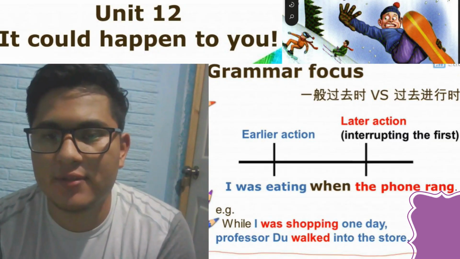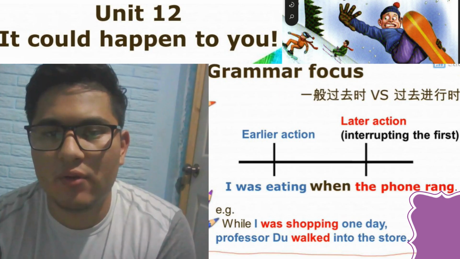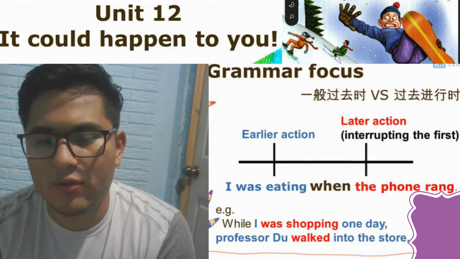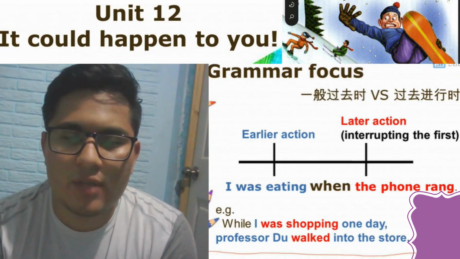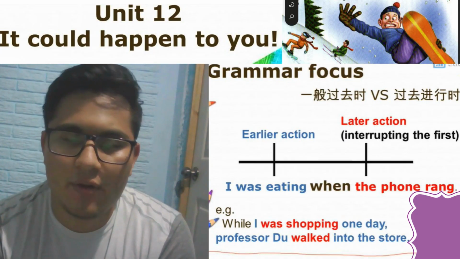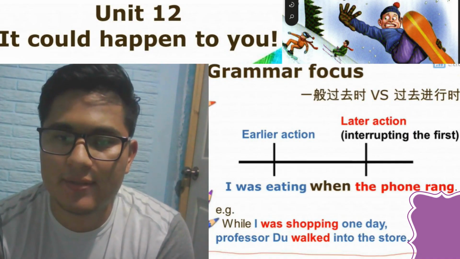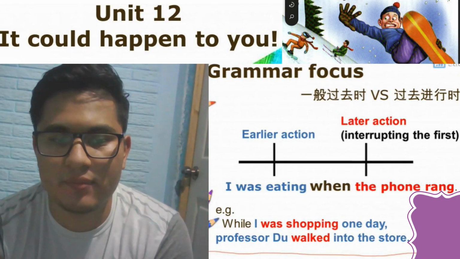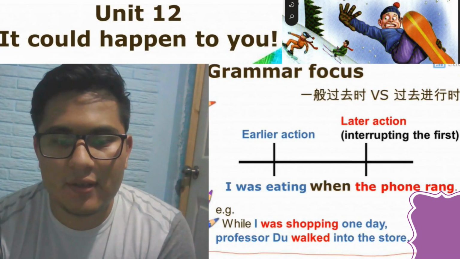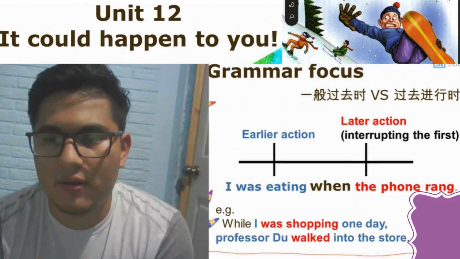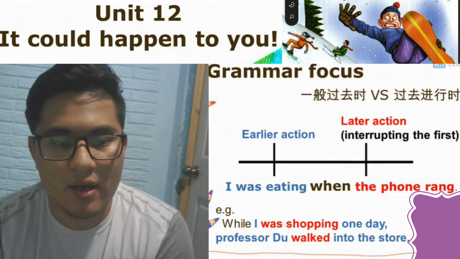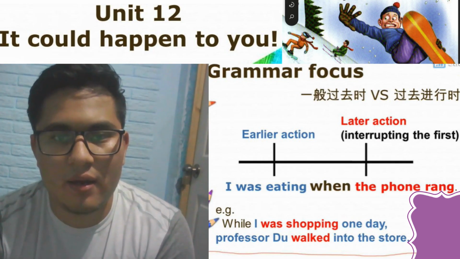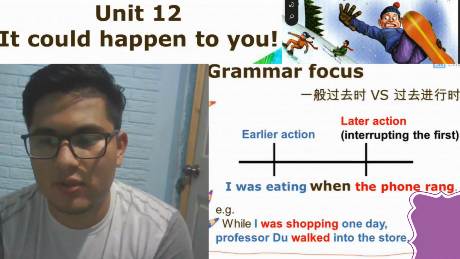So after checking this presentation, we are going to share with you some of the examples that we can use in this unit. We are going to use the past continuous and then the simple past. So we are going to share with you some examples. In this case, the first one is this one. Give me one moment. I'm going to share with you this presentation so you can see the examples.